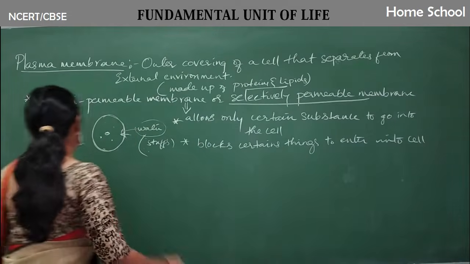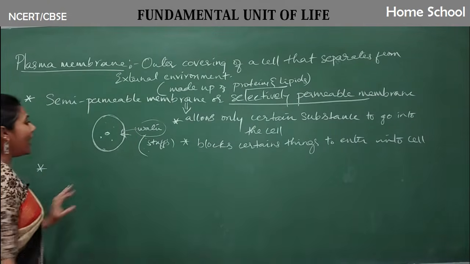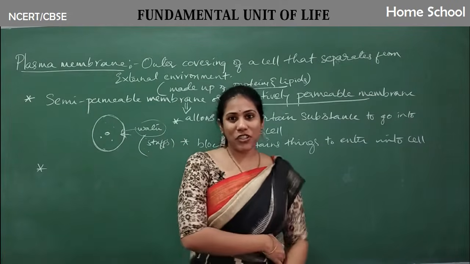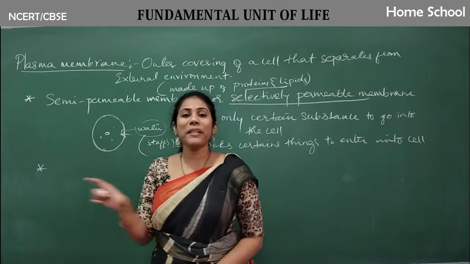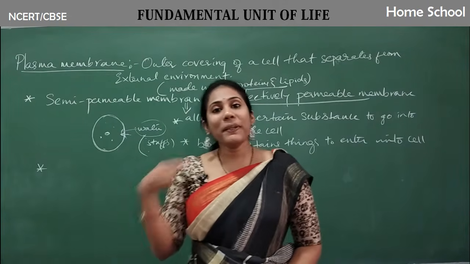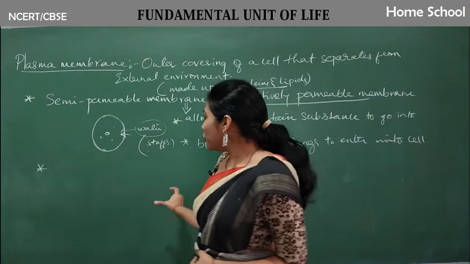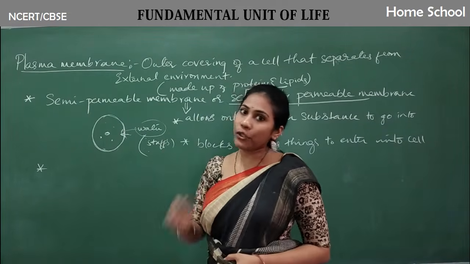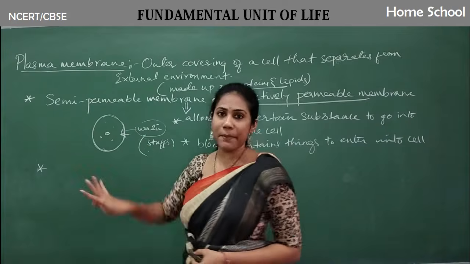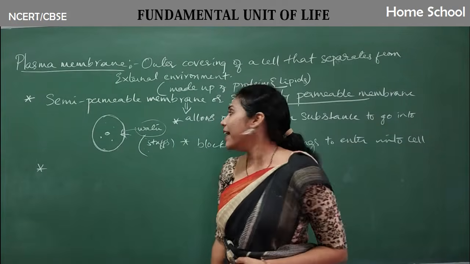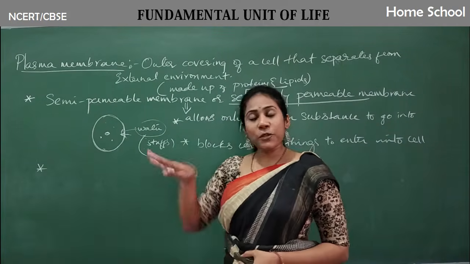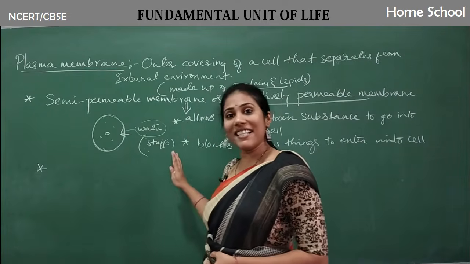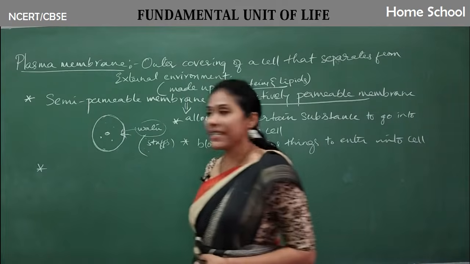Now, as I already told you, the cell requires oxygen, and it may require many other ions and gases also. So how do these gases go into the cell, guys? No doubt it will go through that semi-permeable membrane. But actually which process helps the gases and ions to move into the cell?